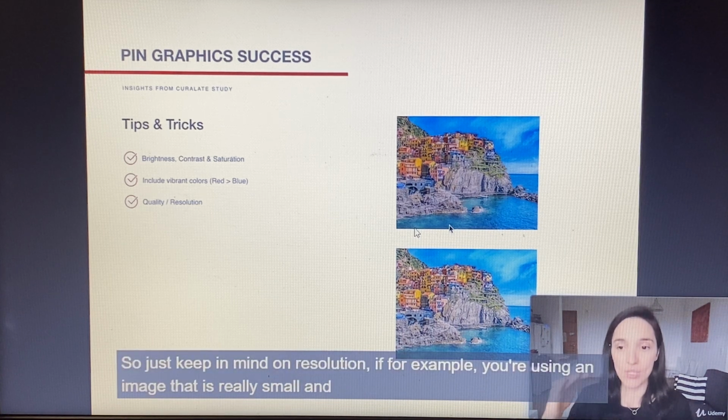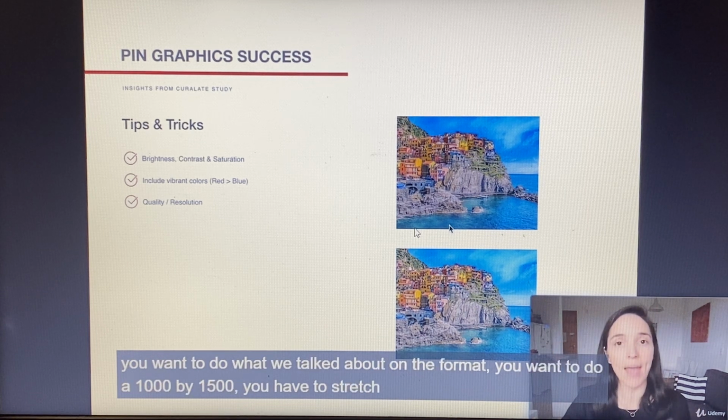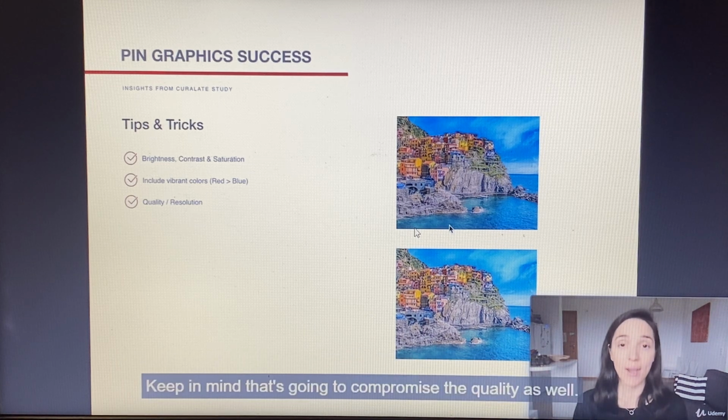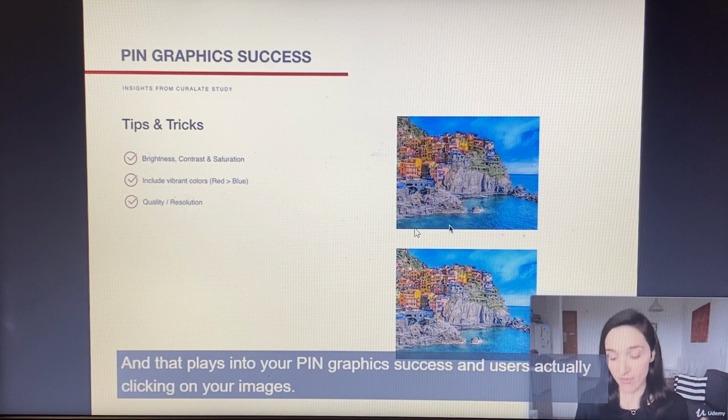If, for example, you're using an image that is really small and you want to do what we talked about on the format, you want to do 1000 by 1500, you have to stretch it. Keep in mind that's going to compromise the quality as well, and that plays into your pin graphic success and users actually clicking on your images.